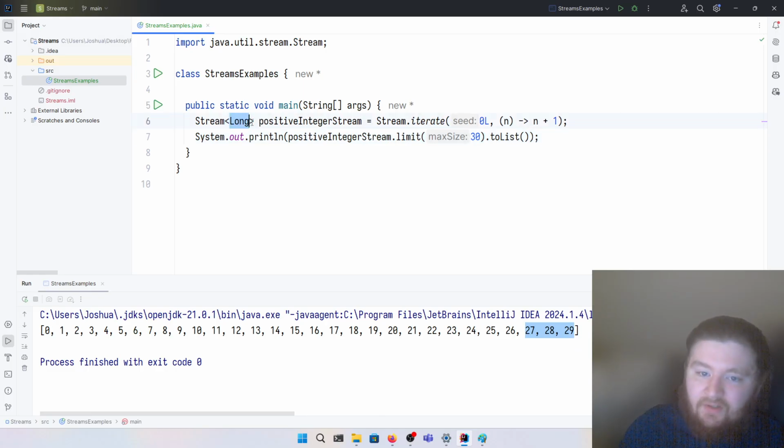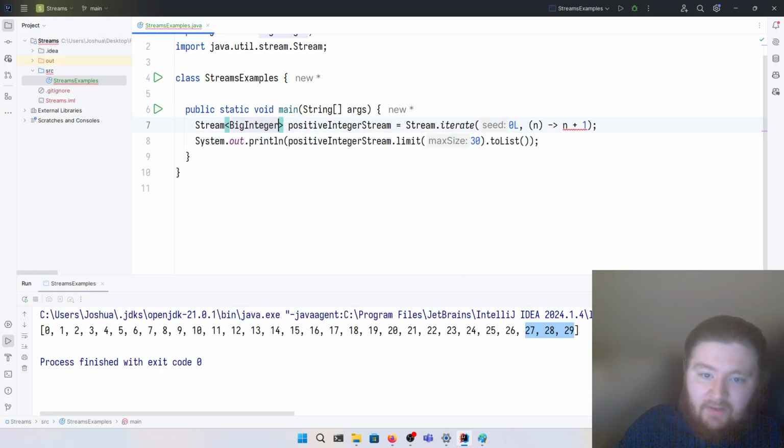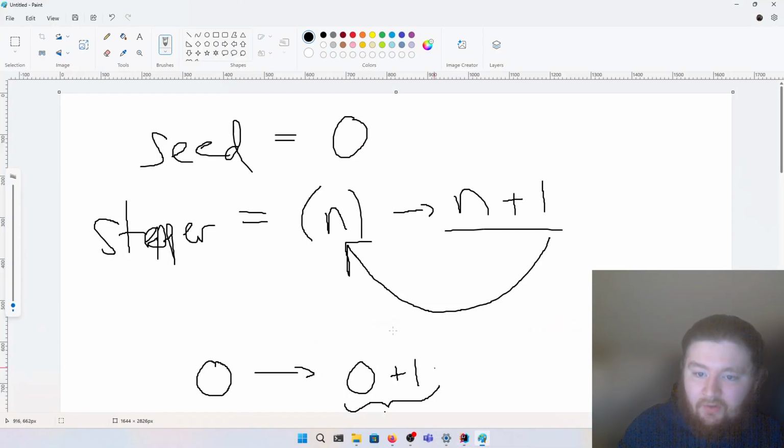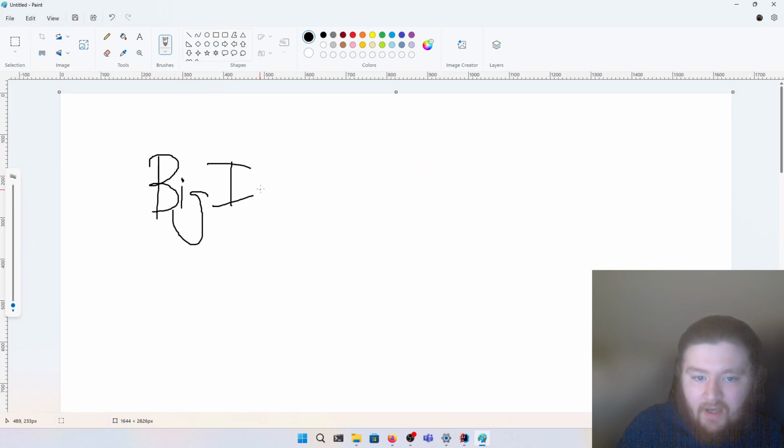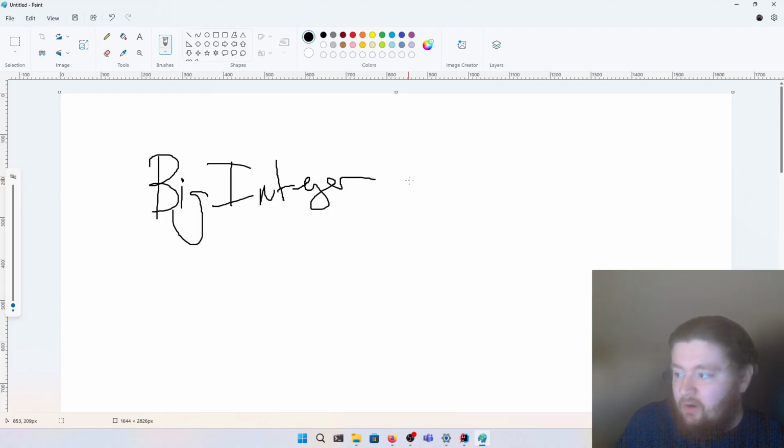The solution is to use something called BigInteger. BigInteger is a way to represent arbitrarily large integers. Basically, a BigInteger can represent as large or as small an integer as is physically possible on your computer.